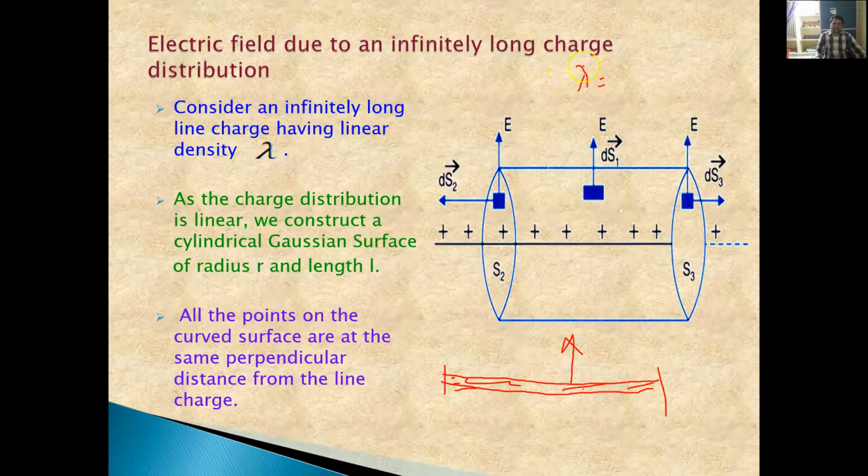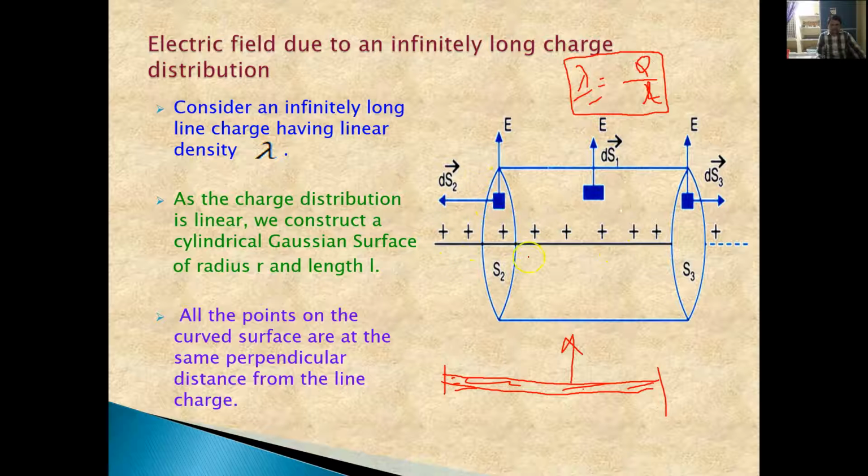What we are calling the charge per unit length, we are calling it lambda, where lambda is the total charge over the infinitely long charged wire divided by L, and L is the length of the wire. Let us say L is the length of the wire, or small l we take. So lambda is defined as the linear charge density. Linear charge density means charge per unit length.